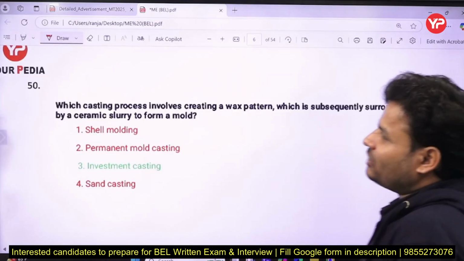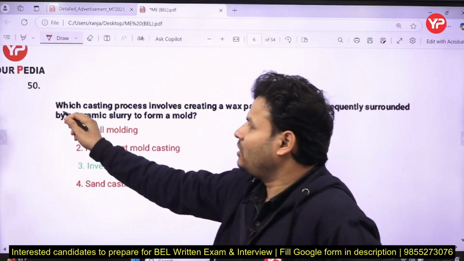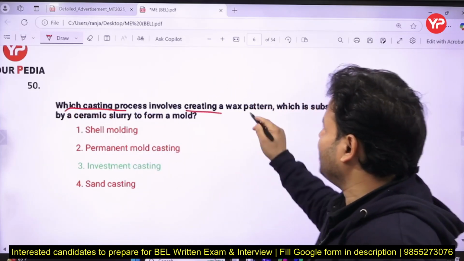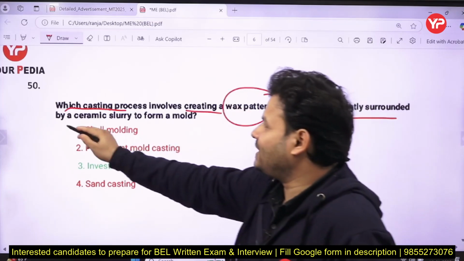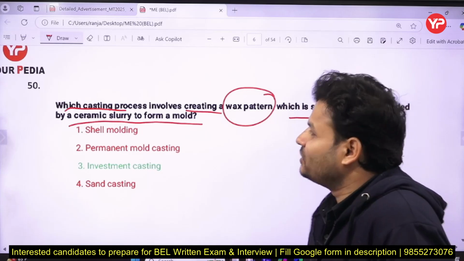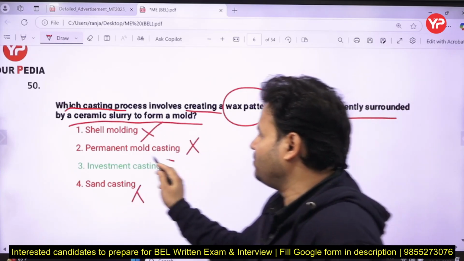So my dear friends, that question has been taken from production engineering, the topic is casting. The question is: which casting process involves creating a wax pattern, which is subsequently surrounded by a ceramic slurry to form the mold? The options are permanent die mold casting, sand casting, and so on. It is what? Investment casting.